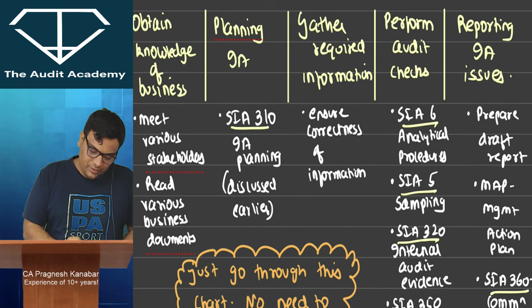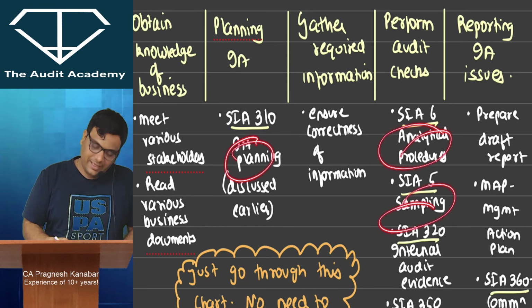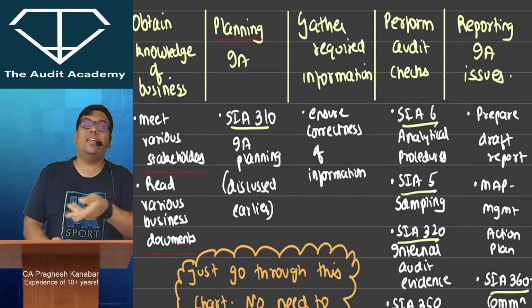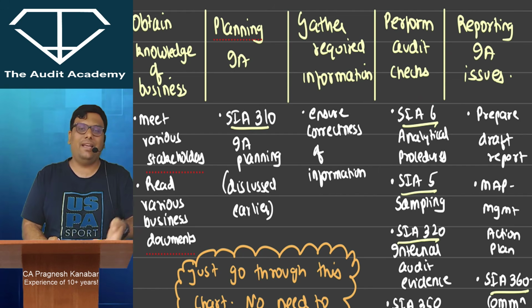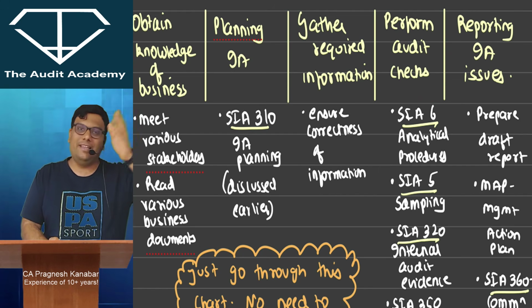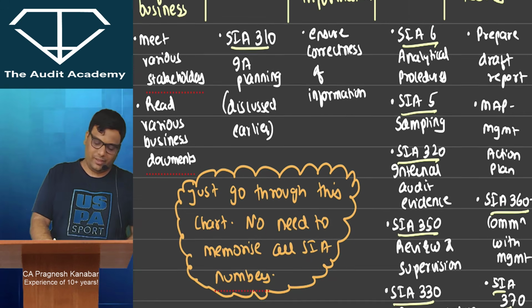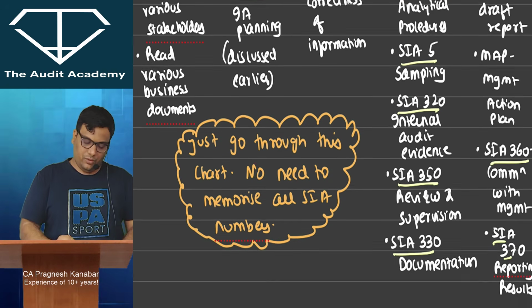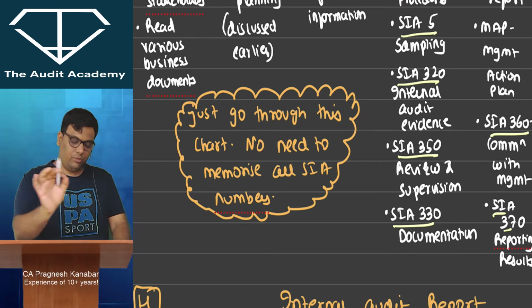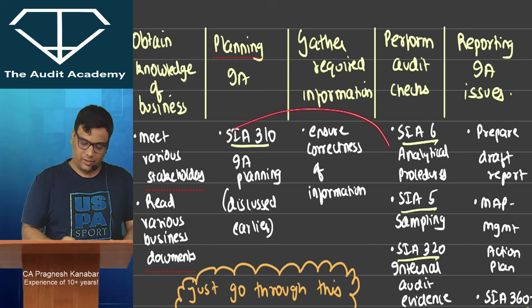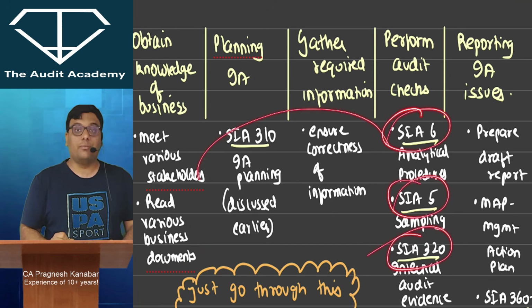Over here you will see a lot of SIA references. Don't forget the references, just remember these words. Even if you write it with common sense, checking what you are going to check and how, sampling, testing and analytical procedures, there are lots of points you can write. I have written it over here also, just go through this, no need to memorize all the SIA numbers. Don't get depressed with these numbers.